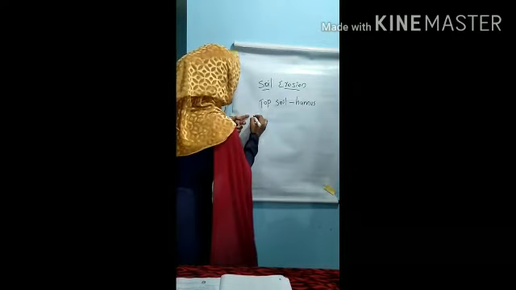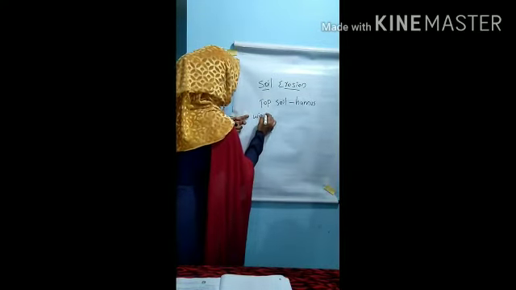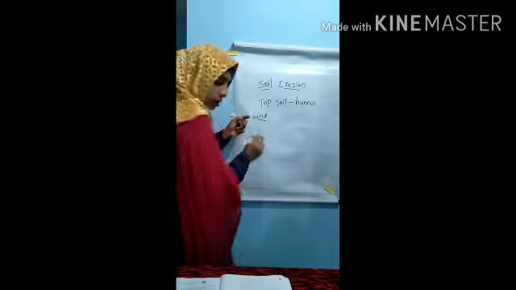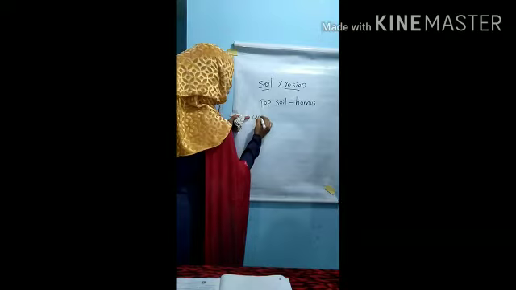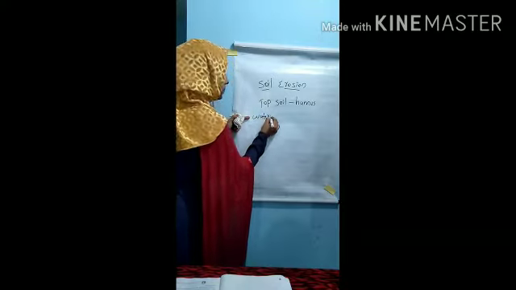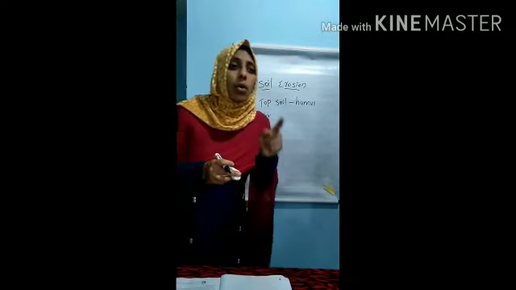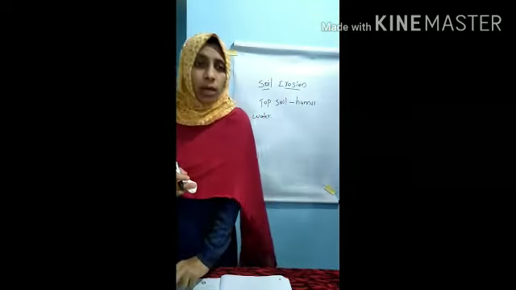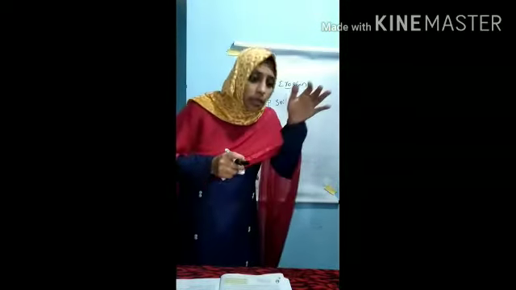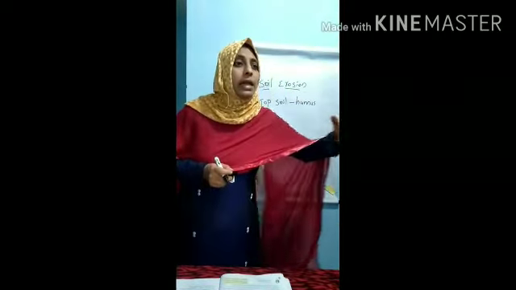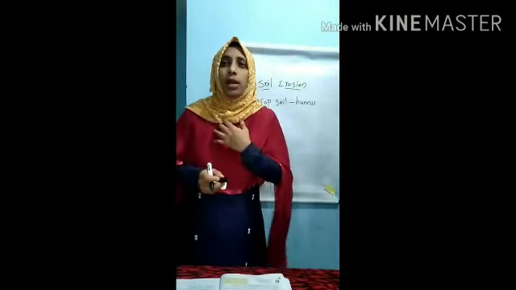First reason is water. How does the water cause soil erosion? Rainwater flows over the land. It carries part of the soil.